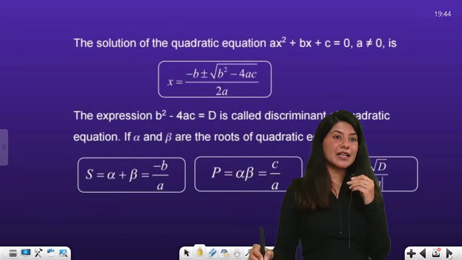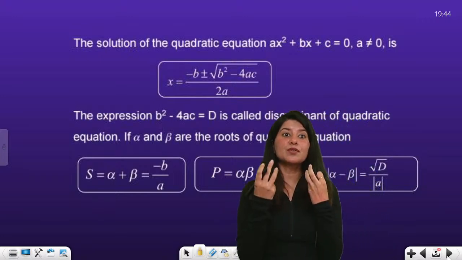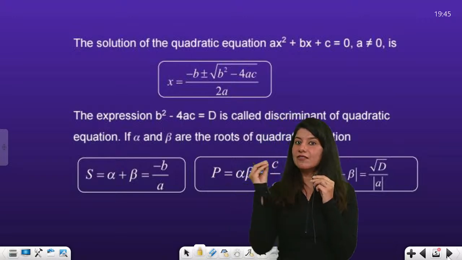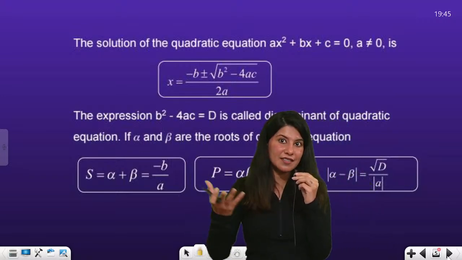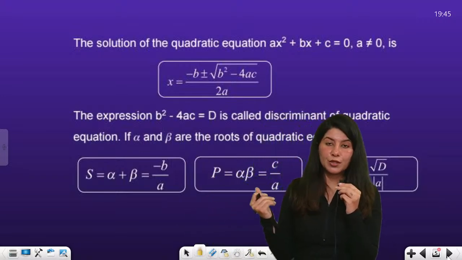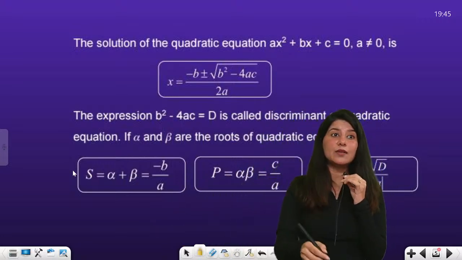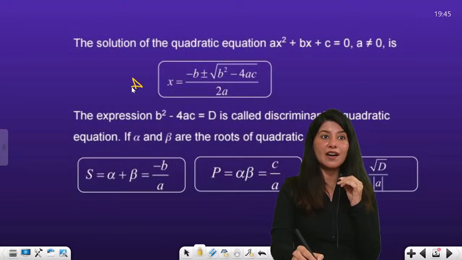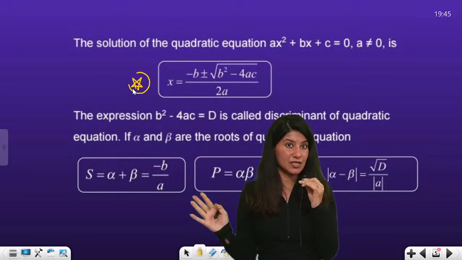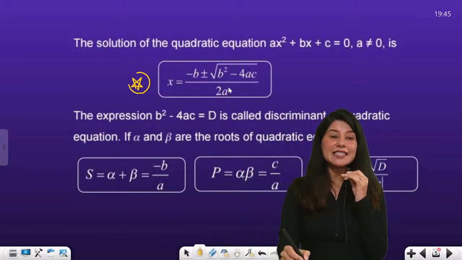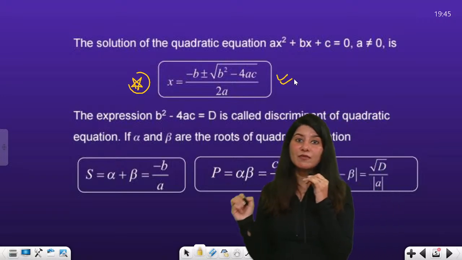So this was all about quadratic equations. Now how to solve a quadratic equation? To solve, we have seen various methods in grade 10: factorization, that is splitting the middle term, or completing the whole square. And directly, we have a formula which gives the solution of any quadratic equation. The formula is x equals minus b plus minus square root of